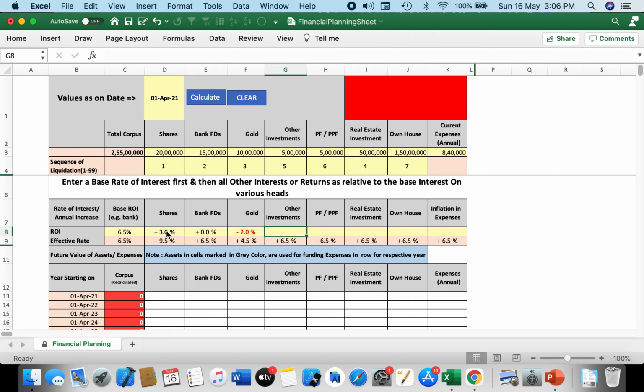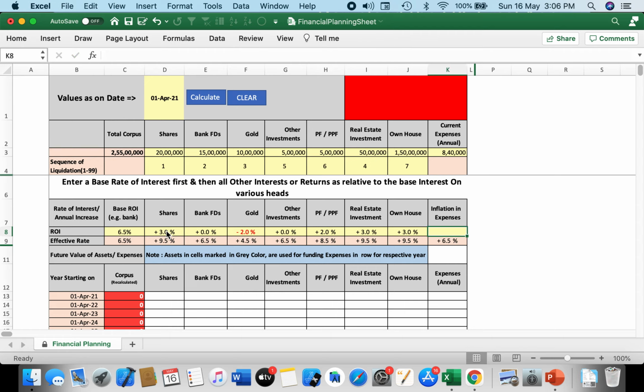For the other investments, assume that it is running at the same rate as the bank, so we'll put 0 over there. Then for PPF, usually it is 2% above the bank interest, so I'll put 2% out there. And for the real estate and for the own house, let us say that he is expecting around 3% over and above the bank interest to be earned.